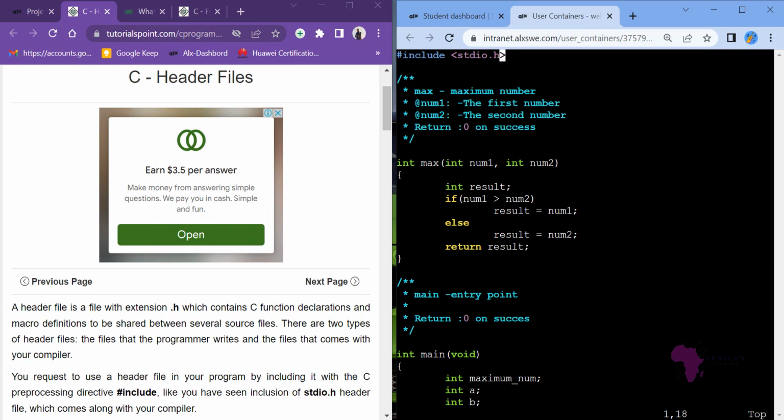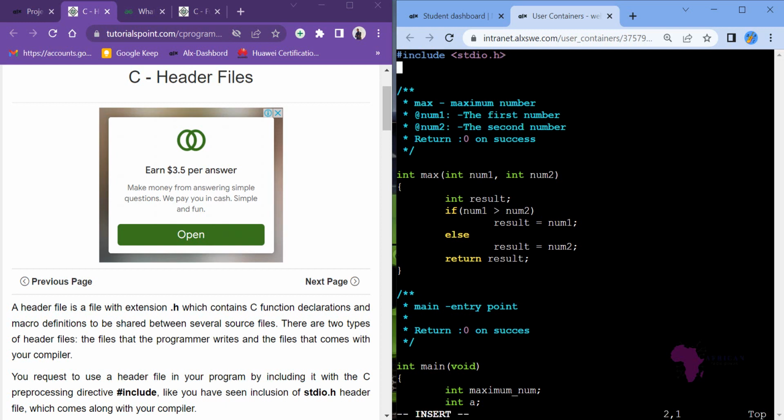There's a difference between how you include your file and how you include the stdio file. If you are to include your file, it will be like this: include, for example, main.h. This one is not the built-in one. This is what you, as a user, create: your own header file. When it says main.h in quotes, that file has to be in the same directory as your code.